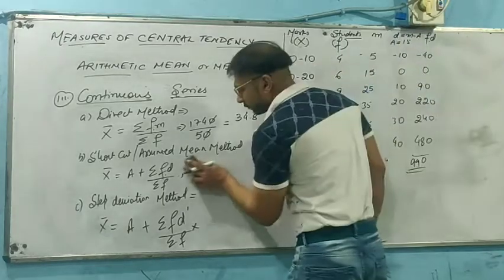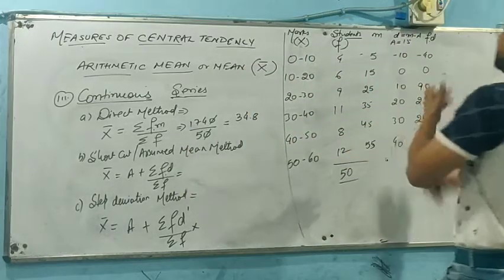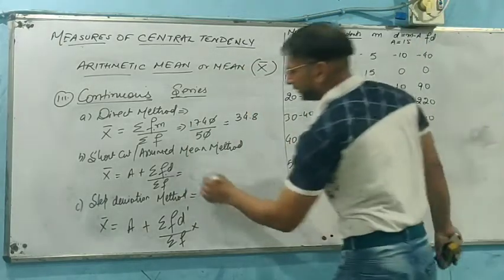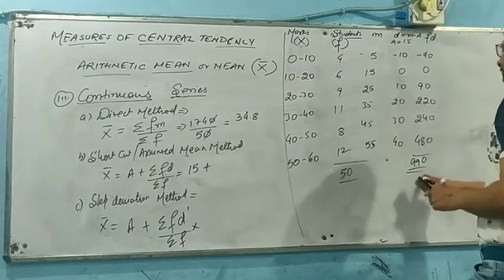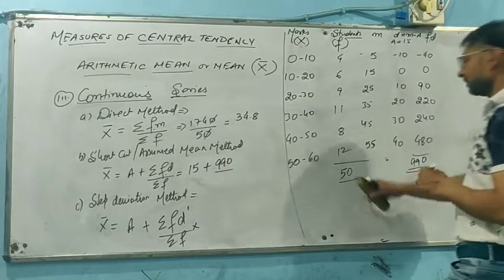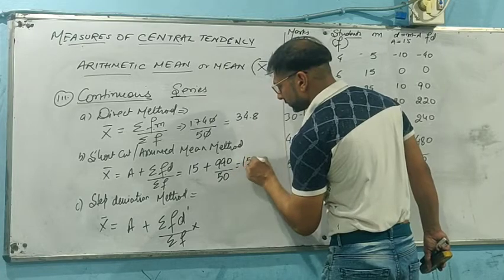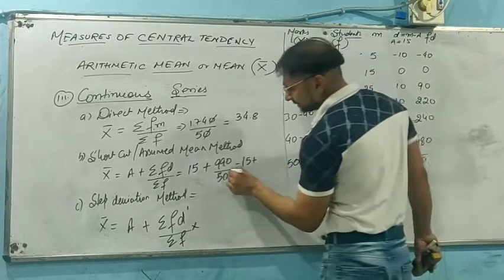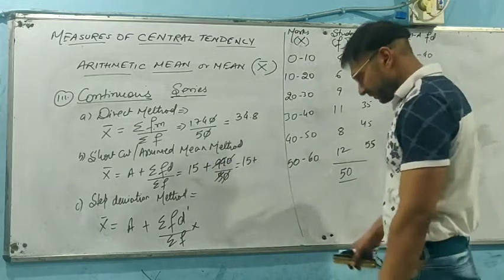Okay, let's put it in the formula, the figures respectively that we obtained. Assumed mean was 15. Let's put it over here. Summation of FD was 990 divided by 50. Now 15 plus, let's find it out. 99 divided by 5.